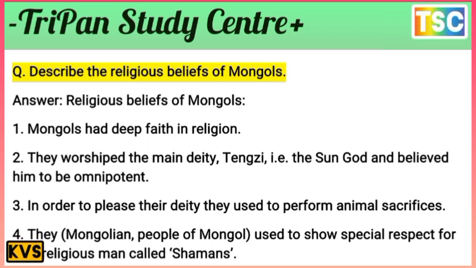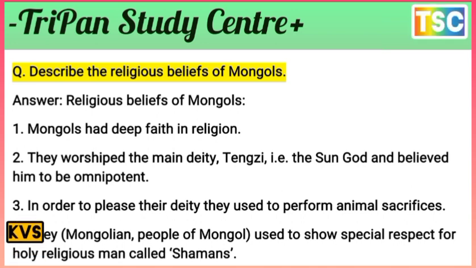Mongols had a deep faith in religion. They worshipped their main deity, Genghis, the son of God, and believed him to be omnipotent. That's important.